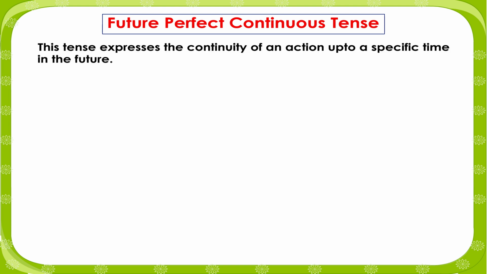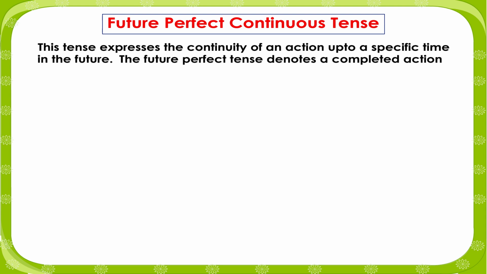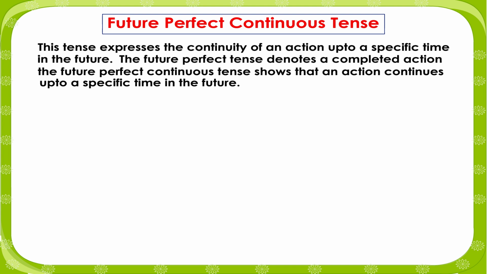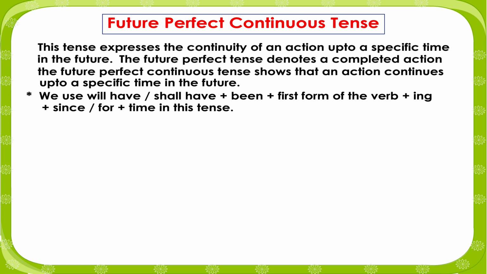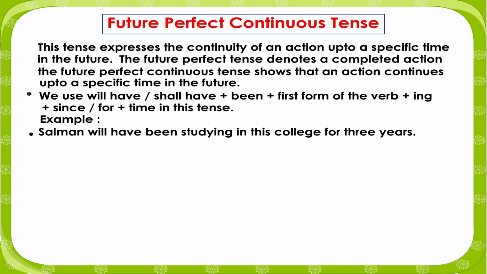Future perfect continuous tense. This tense expresses the continuity of an action up to a specific time in the future. The future perfect tense denotes a completed action, while the future perfect continuous tense shows that an action continues up to a certain time in the future. We use will have or shall have plus been plus first form of the verb plus ing plus since or for plus time in this tense. Example: Salman will have been studying in this college for years.